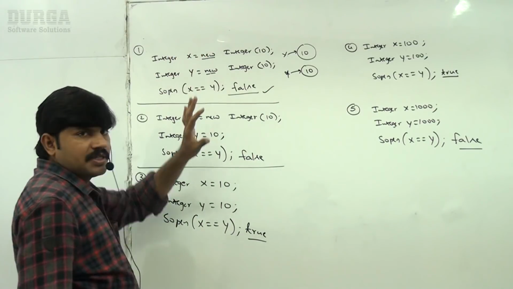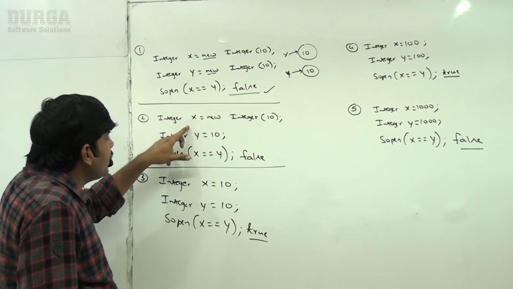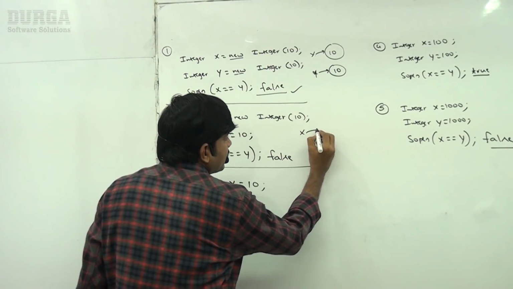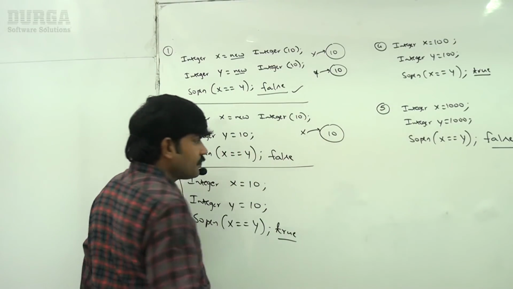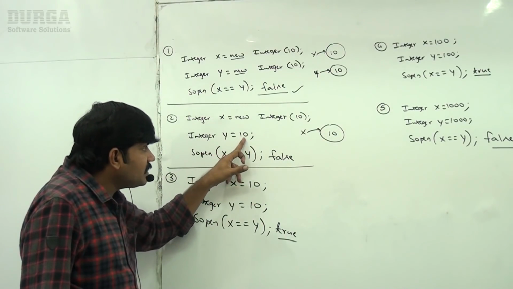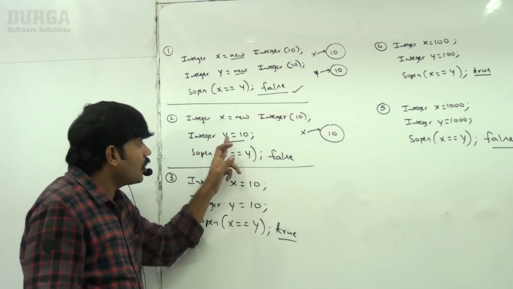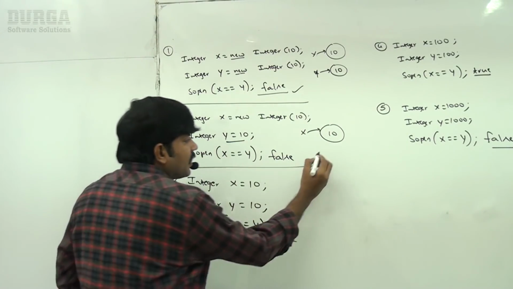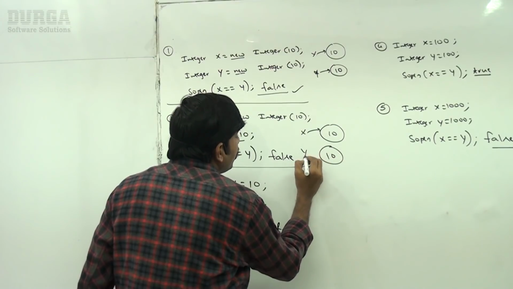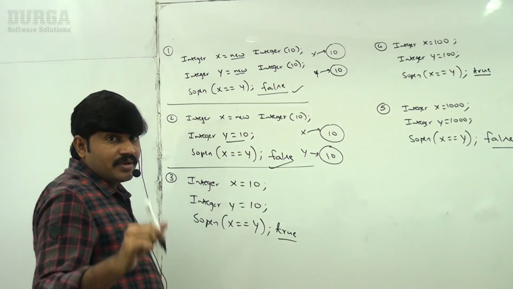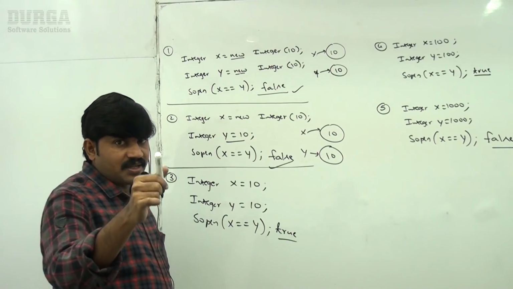So the first one is completed. Now Integer x = new Integer(10), sir, x is pointing to a new object. Integer y = 10, sir, this is AutoBoxing, right? The AutoBoxing concept is different. That's why it is pointing to another different object. False is the answer.